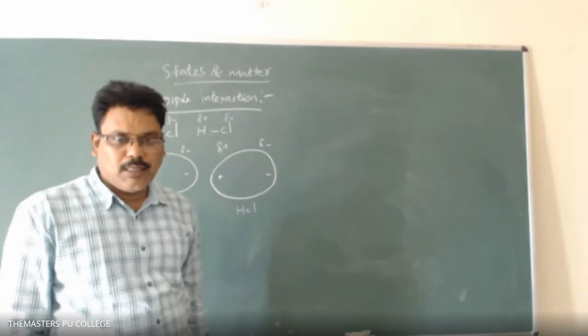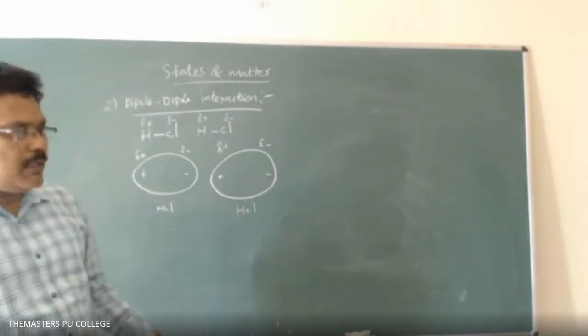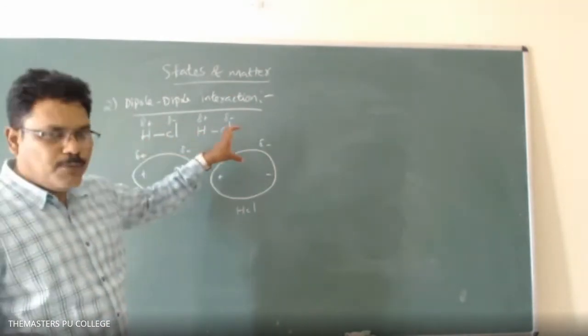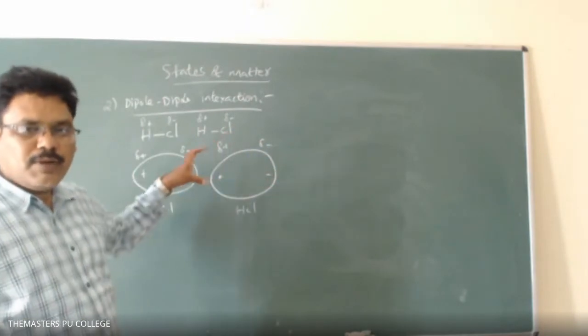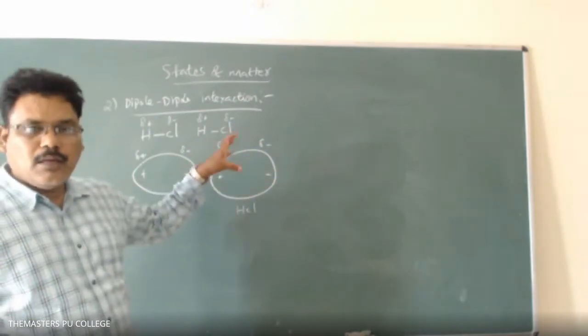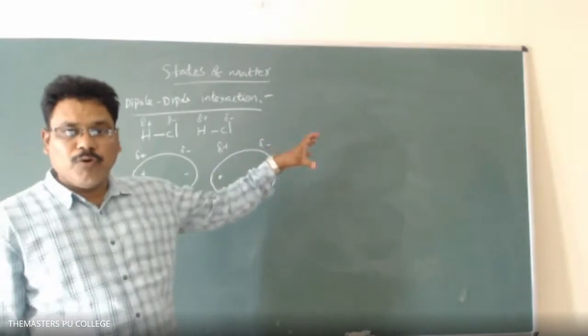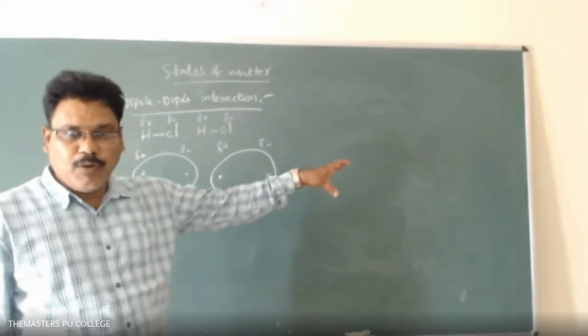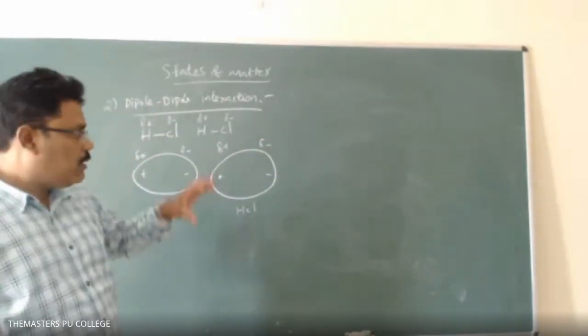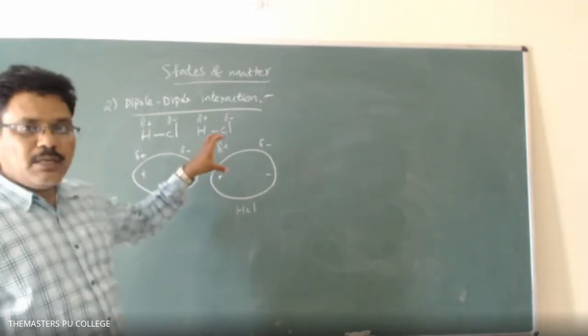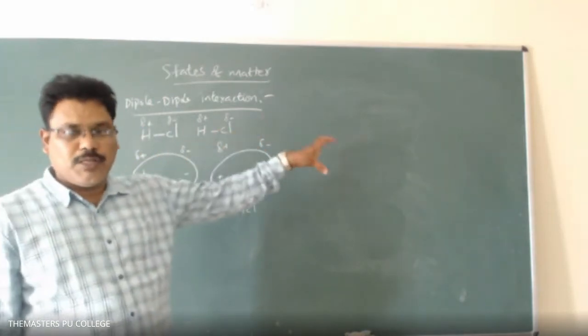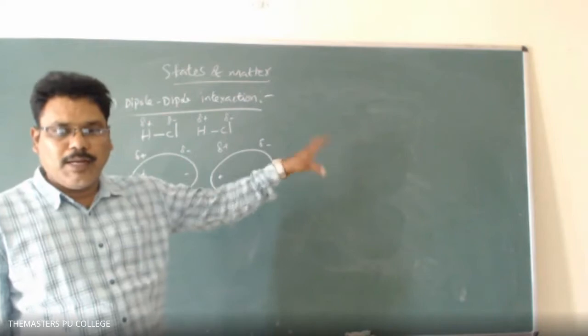Okay, thank you. So once more I repeat: the force of attraction present between two permanent dipoles is the dipole-dipole interaction. In other words, the force of attraction present between polar molecules is the dipole-dipole interaction.